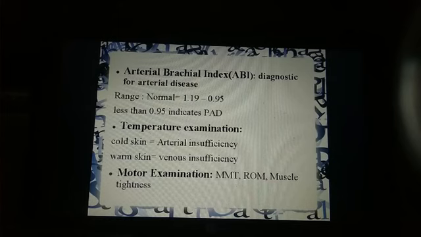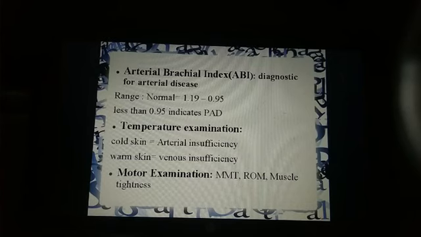Okay. Now next is the ankle brachial index. What is the ankle brachial index? You have to take the systolic blood pressure of the brachial artery, which is in your arm, and another systolic blood pressure of any lower foot artery, that is, the dorsalis pedis artery or posterior tibial artery. For example, if you have taken the dorsalis pedis artery, then the systolic blood pressure of the dorsalis pedis artery is divided by the systolic blood pressure of the brachial artery. The answer should come between 1.19 and 0.95. That is the normal range, right?